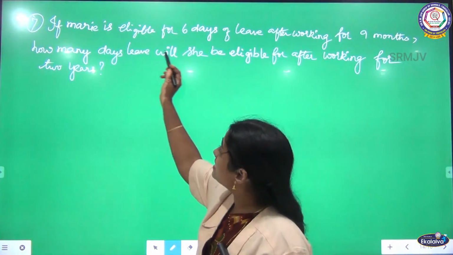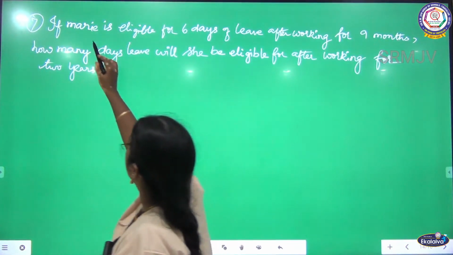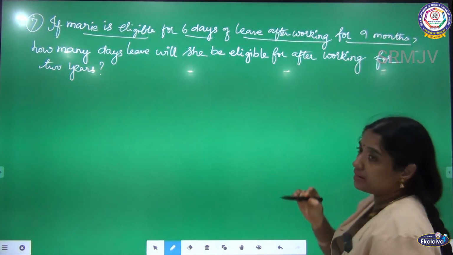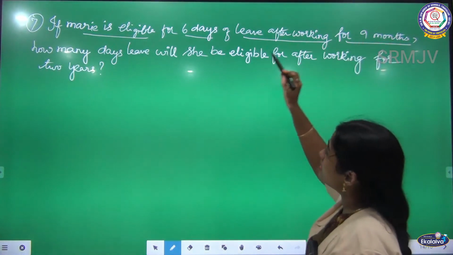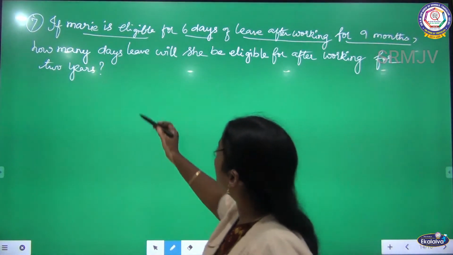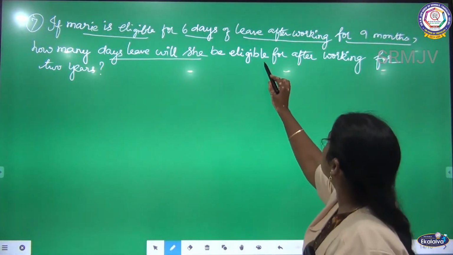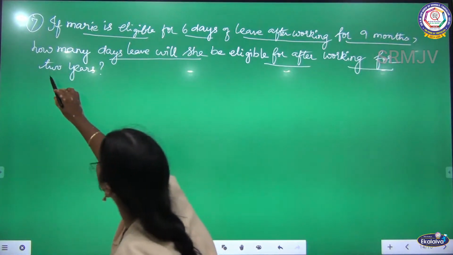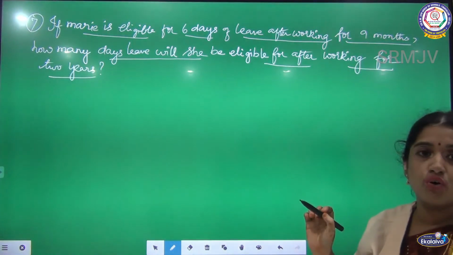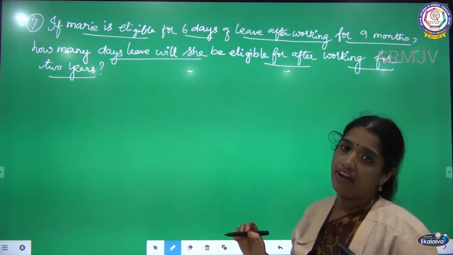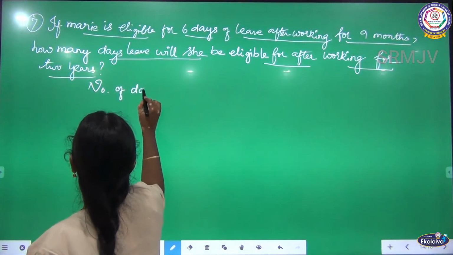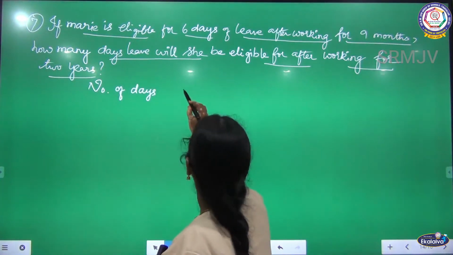Now I am going to discuss the 7th sum, children. Listen, Mary is eligible for 6 days of leave after working for 9 months. After working 9 months, she is eligible for 6 days of leave. And how many days of leave will she be eligible for after working for 2 years? So after 2 years, how many days of leave she is eligible for, that I am going to find out here. Can you understand this, children? Now I am going to write number of days of leave eligible, and months.